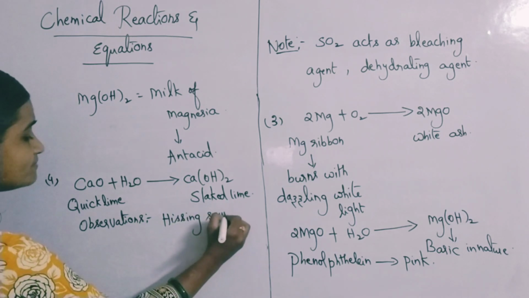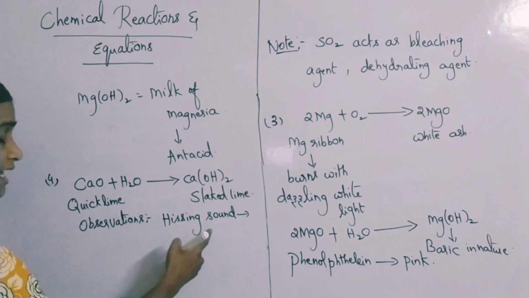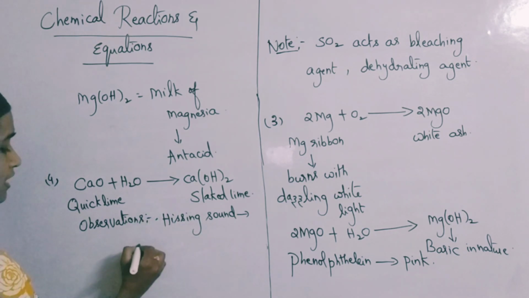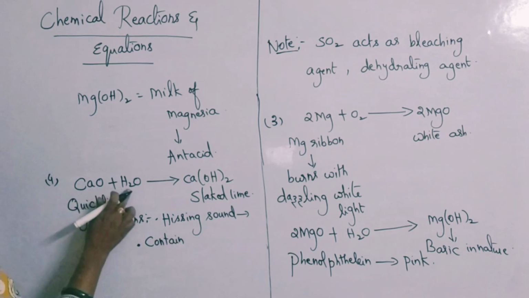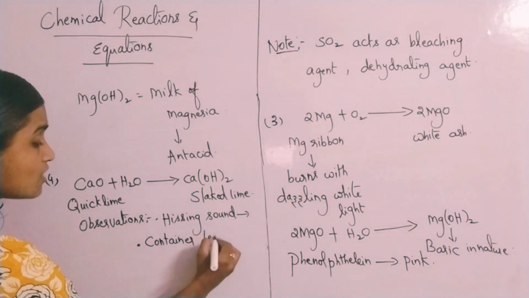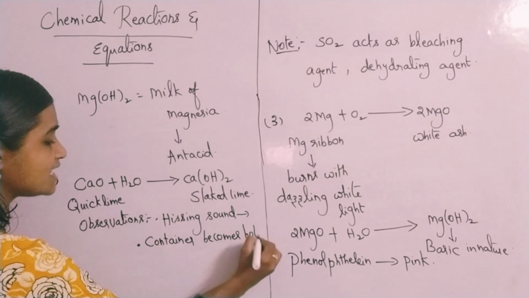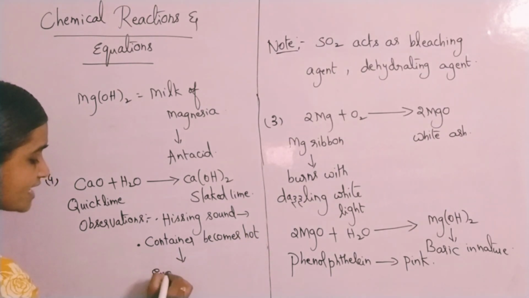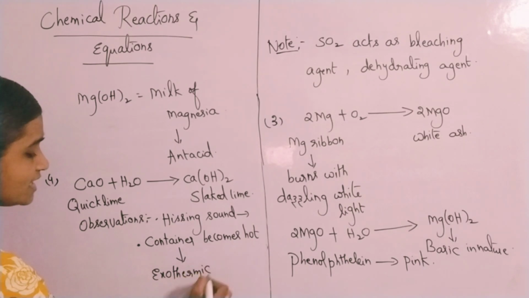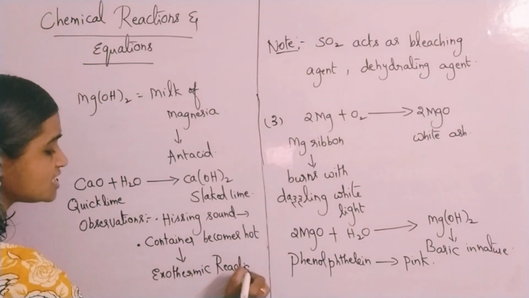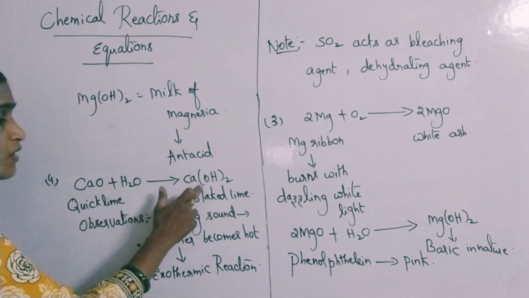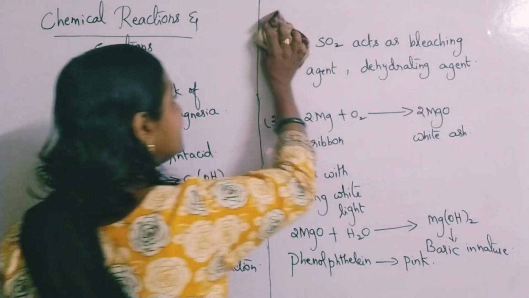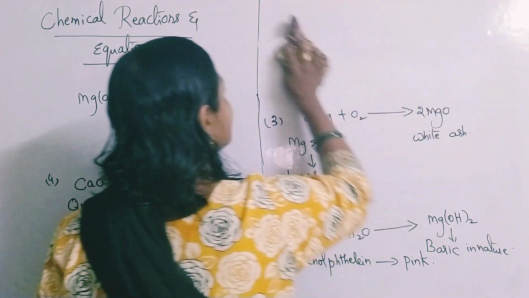With the hissing sound, you can even observe the container becomes hot also. The container in which calcium oxide and water are taken becomes hot, which indicates that the reaction is an exothermic reaction. What is an exothermic reaction? The reaction in which heat energy is released is called an exothermic reaction. Please remember, this is also a combination reaction only. Reactants are 2 and product is 1 only. But here you are indicating it with another new name. What is that? Exothermic reaction.